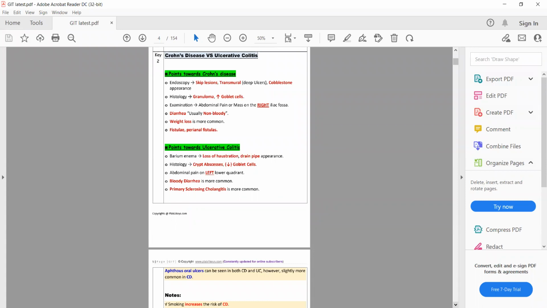Crohn disease involves the ileocecal junction or terminal ileum, which is present in the right quadrant of the body. So chronic diarrhea with pain in the left iliac fossa or left lower quadrant of the body will be ulcerative colitis. See, you can tell the diagnosis just from the location of the pain along with the diarrhea.